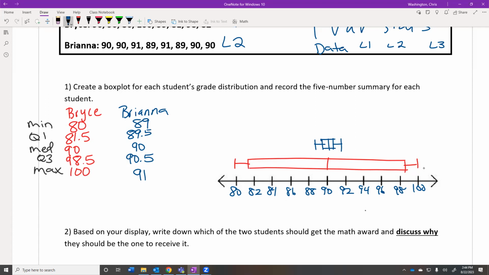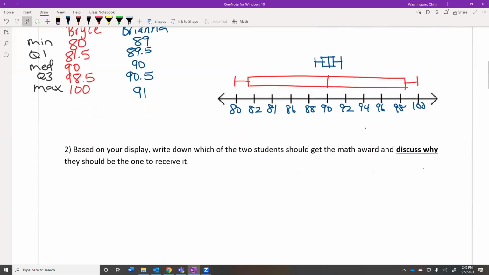So in math with data, not only do we need to worry about things that measure the center, like the average, but we also need to worry about a number. There's a number we're going to find today that would actually measure how spread out the data is. Is the data really closely compacted like Brianna's? Or is it more spread out like Bryce's? Like he had 100, a 98, and a 99, but he also had an 80, an 81, and an 82. So his was definitely more spread out. And that's what we're going to look at today.